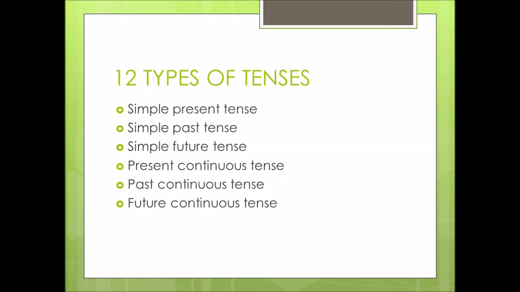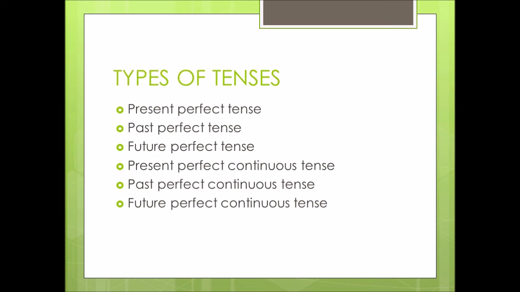By classifying the tenses on the basis of four aspects, we get 12 types of tenses in English: simple present tense, simple past tense, simple future tense, present continuous tense, which is also known as present progressive tense, past continuous tense, future continuous tense, present perfect tense, past perfect tense, future perfect tense, present perfect continuous tense, past perfect continuous tense, and future perfect continuous tense.